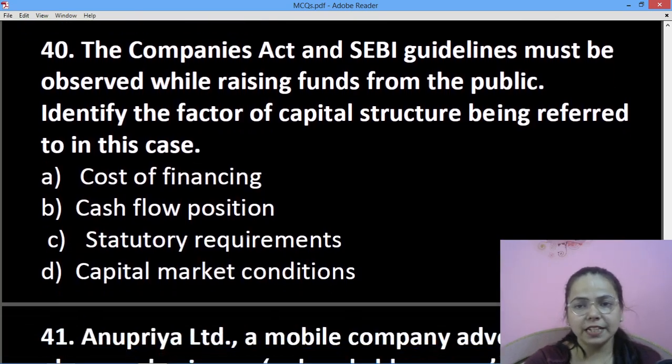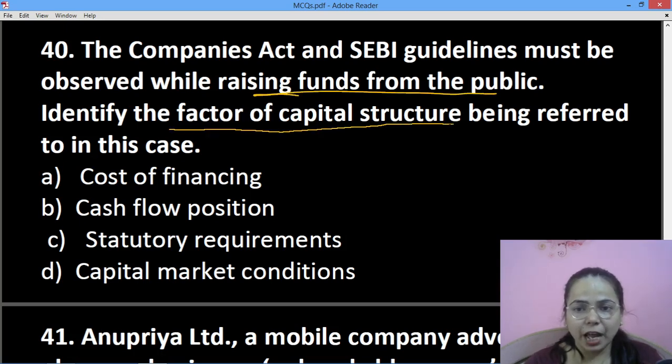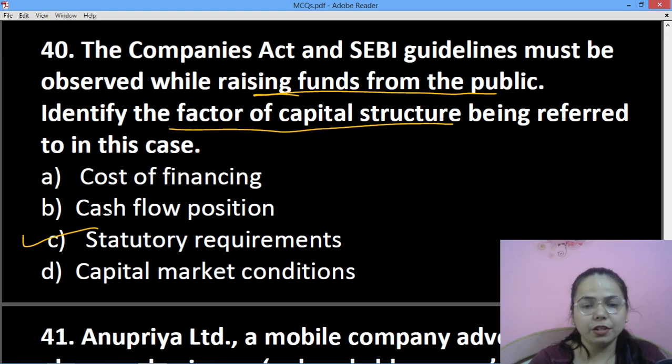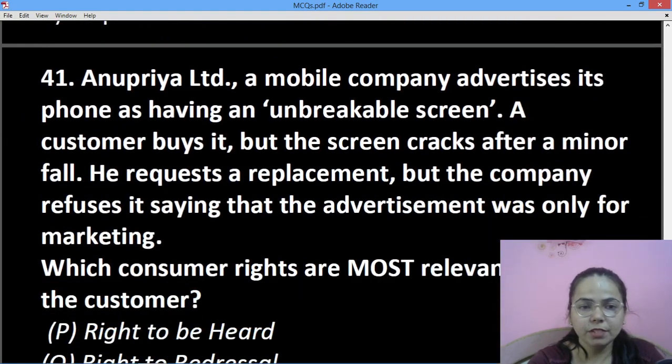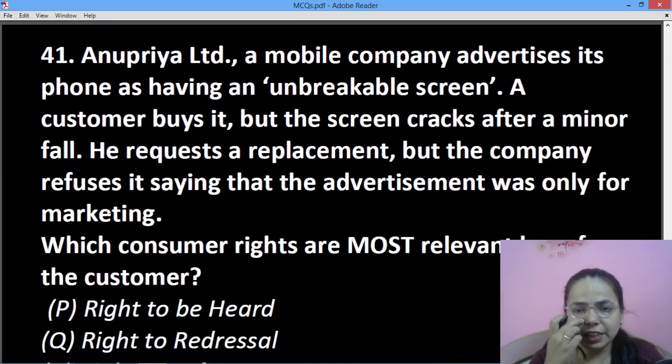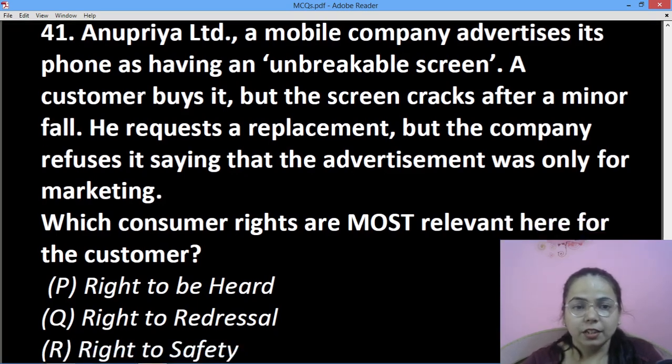The Companies Act and SEBI guidelines must be observed while raising the funds from the public. Identify the factor of capital structure that is being referred to here. So it is statutory requirements. Then next is Anupriya Limited, a mobile company, advertises its phone as having unbreakable screen. The customers buys it. ठीक, मतलब कि कोई फ़ोन जिसमें बोला गया था unbreakable screen है. ठीक है, तो कौन सा right हो सकता है? ये right to information हो सकता है.